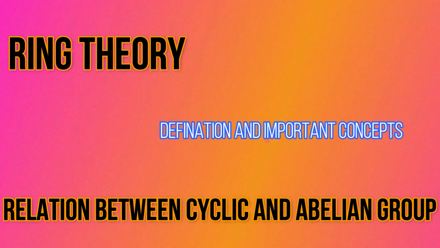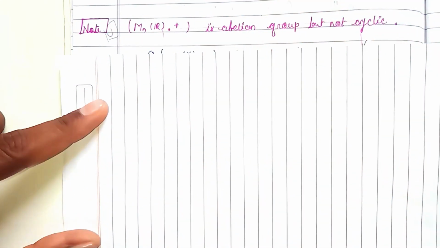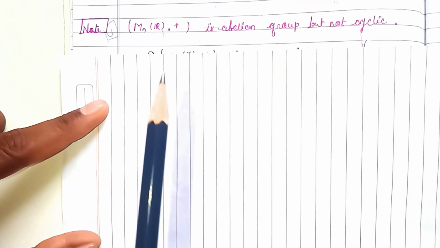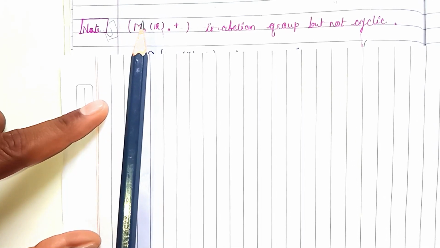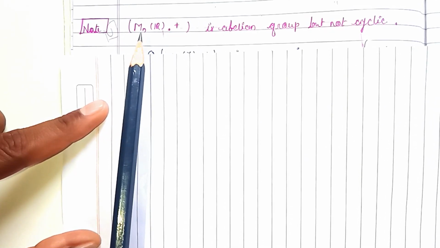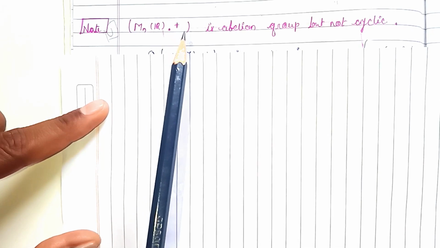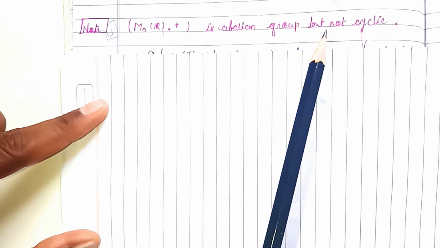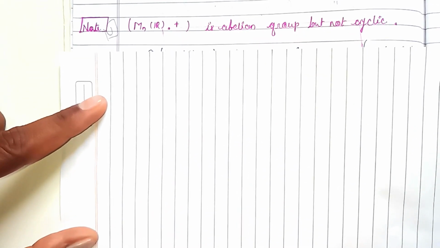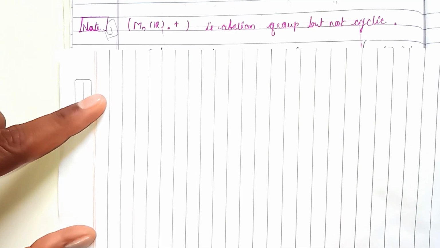I will explain how the properties of abelian group and cyclic group are correlated. Here today I'm going to explain M_n(R), matrices of order n by n over a ring, which under addition is an abelian group but not cyclic. You all need to understand what is abelian and what is cyclic.